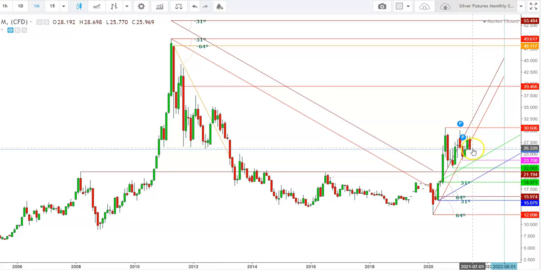So friends, here I find that currently the silver futures have been going through a bearish pressure.